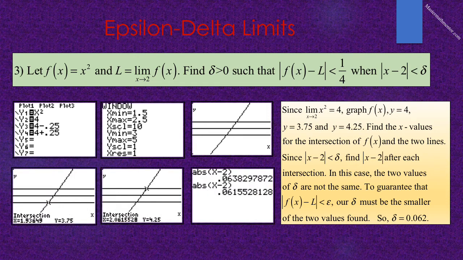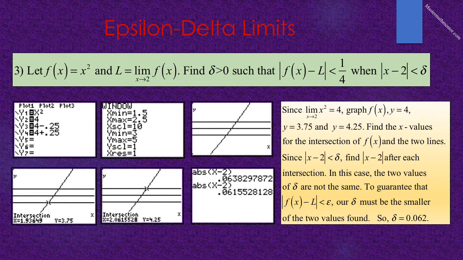We next find the intersection of our line y equals 3.75 with our graph y equals x squared, and we get x is equal to 1.936. We are interested in the absolute value of x minus 2 because we want to find how close this value of x is to 2. So we look at the absolute value of x minus 2 and we get